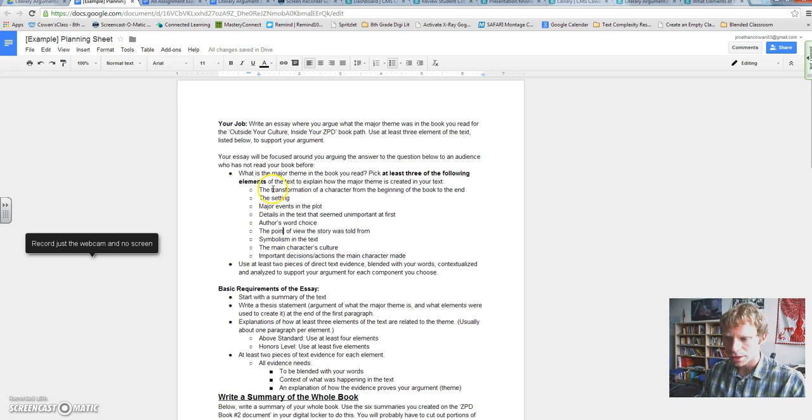So what you'll do is, when you think of the 3 that you think are the most important in terms of creating that theme, you'll select them. Say maybe I think the setting has a lot to do with that theme being created. In this case it's determination, and I think the setting of Alaska that this book takes place in really helps set up the stage for determination. I'll select it, and I'll hold the Control key on my keyboard and tap the B key for bold. Or the other option is maybe I think the author's word choice really helped. Up here, I'll click B for bold. And that'll show that, okay, cool, these are the three things. So maybe that, and symbolism. Maybe those are my three things.